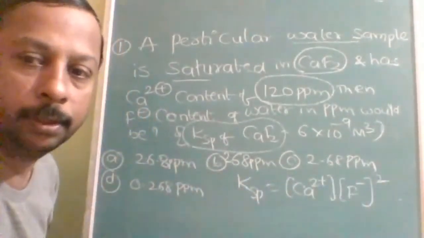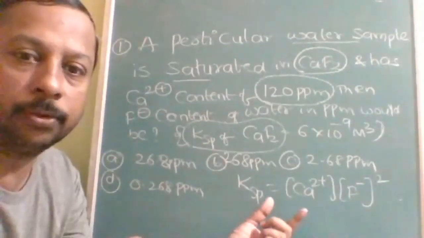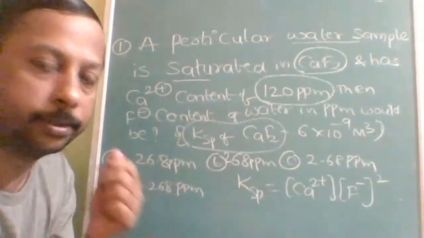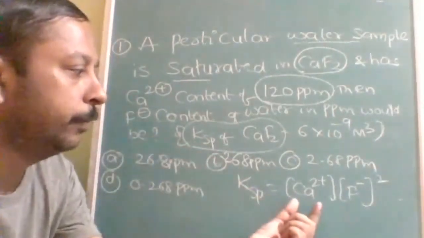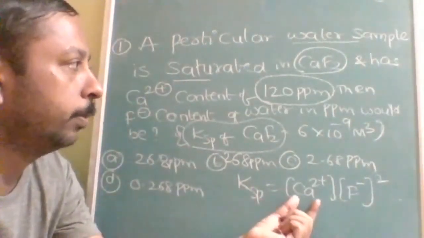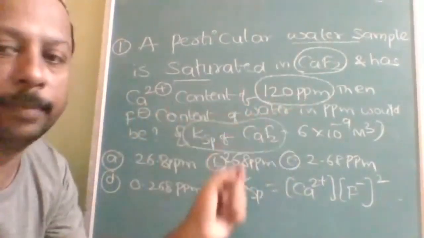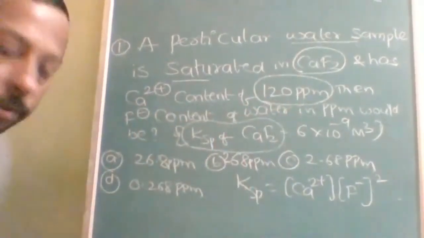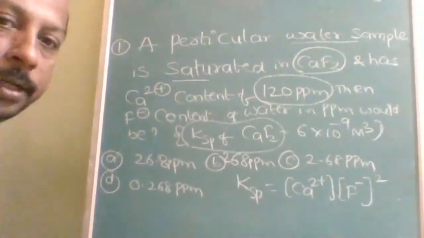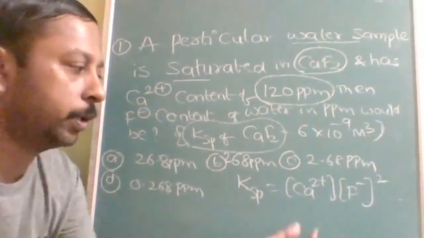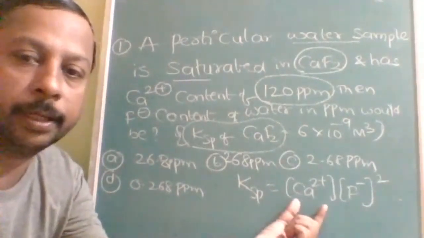This is the Ksp of CaF2. But we have the information in ppm, so is it suitable for direct substitution? No. So first you need to convert that ppm into a suitable concentration, that is molarity.